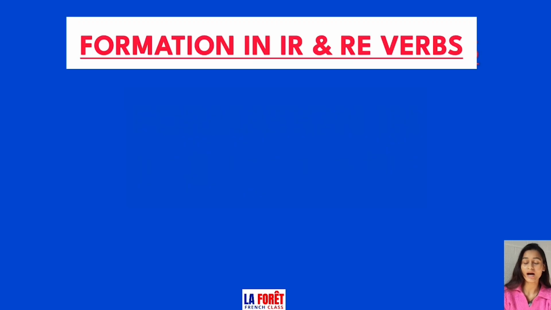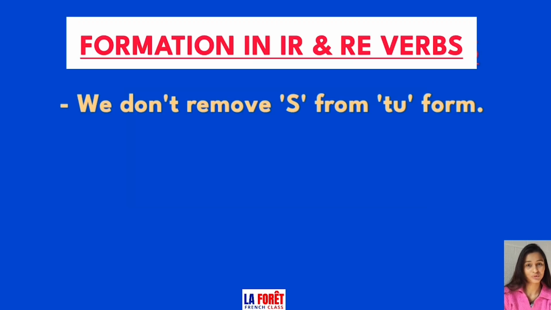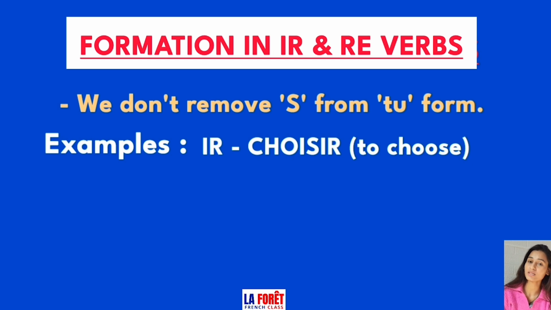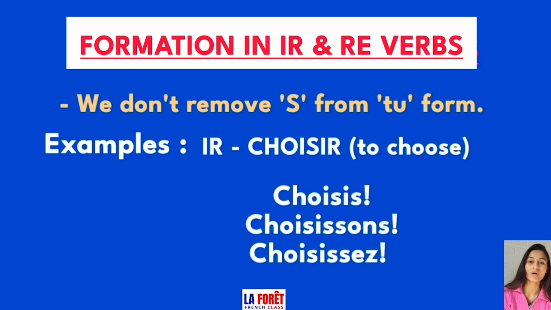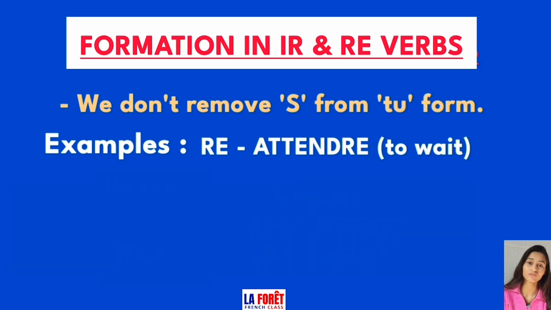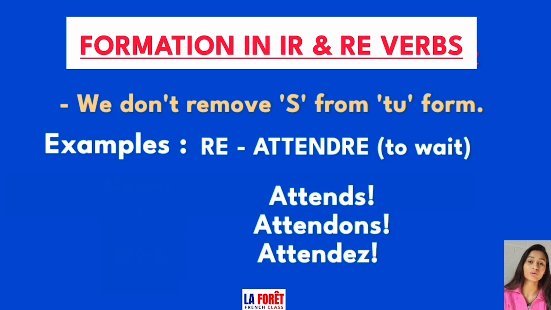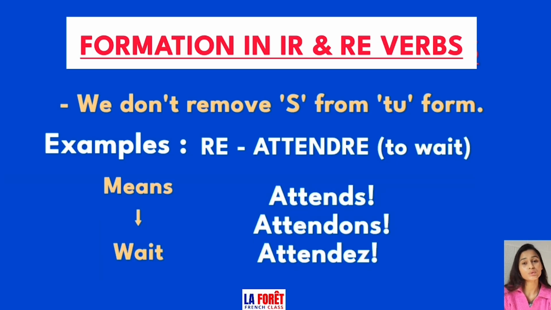For the IR and RE verbs, we don't remove the S from the tu form. Let's take some examples. So the first one is choisir, which means to choose, and the conjugation of choisir in imperative will be choisis, choisissons, choisissez, which is used to give a command or instruction for choosing anything. Second is attendre, which means to wait for. It is an RE verb. And the conjugations of attendre in imperative will be attends, attendons and attendez, used to give instruction, command or advice for waiting.